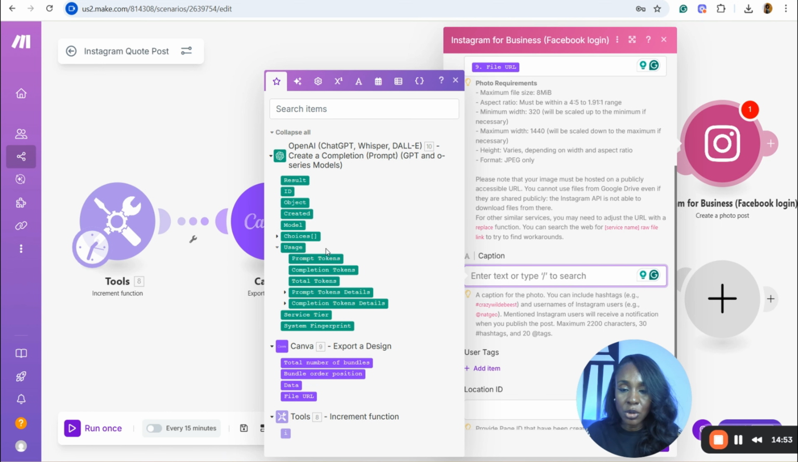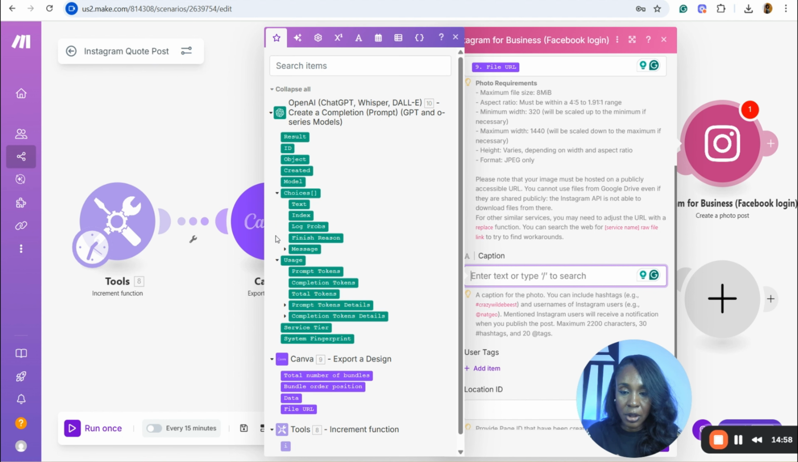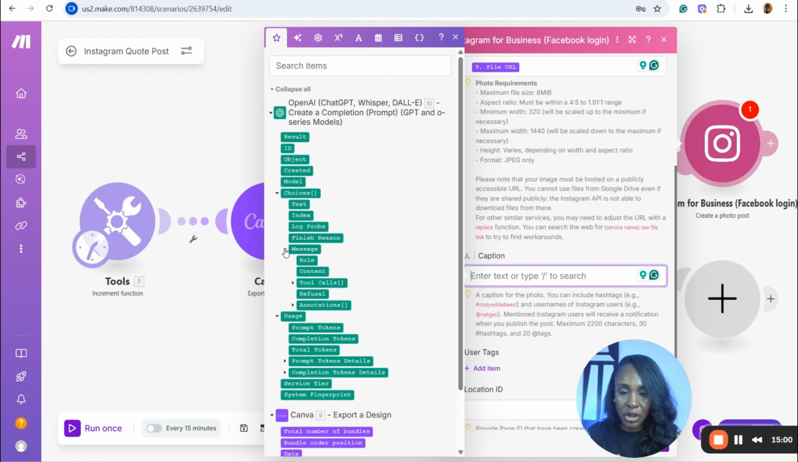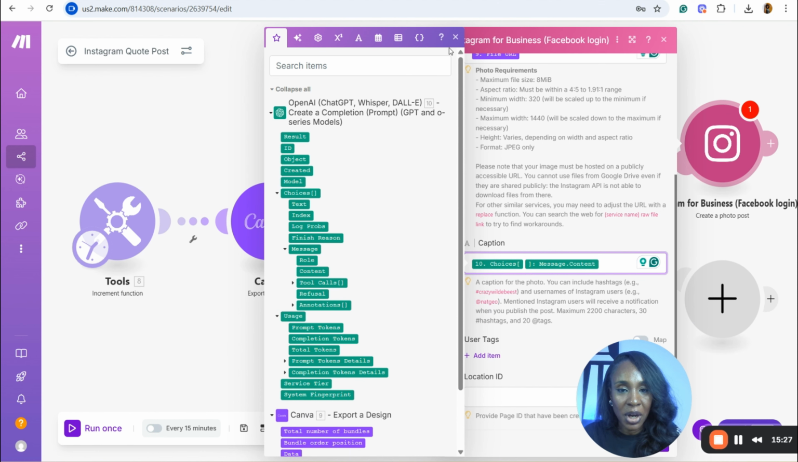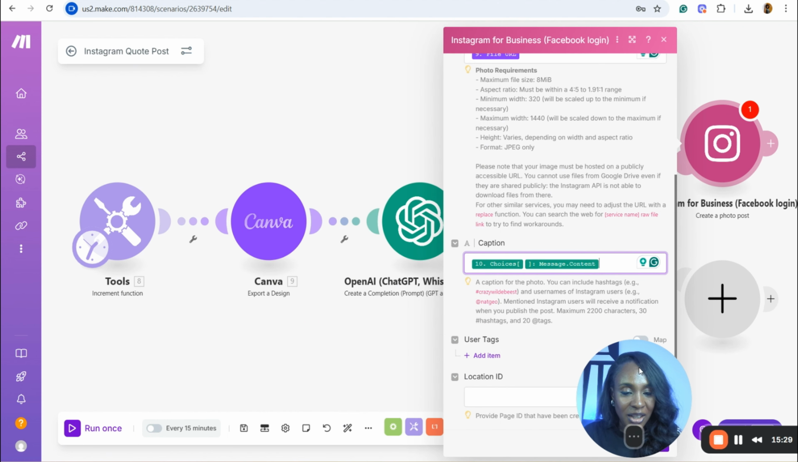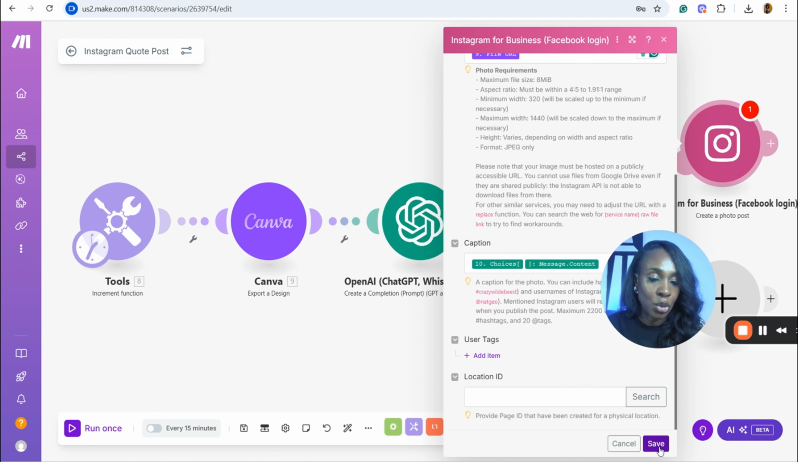So we are coming to the ChatGPT model, and we come under choices, click on choices, click on messages. Under messages, you have something called content. You click on content, and it will take the ChatGPT content and use it to create the post for you. Then the next part is you can add tags if you want to. I won't be doing that. You can add location if you want to. I won't be doing that. So that'll be it for me.